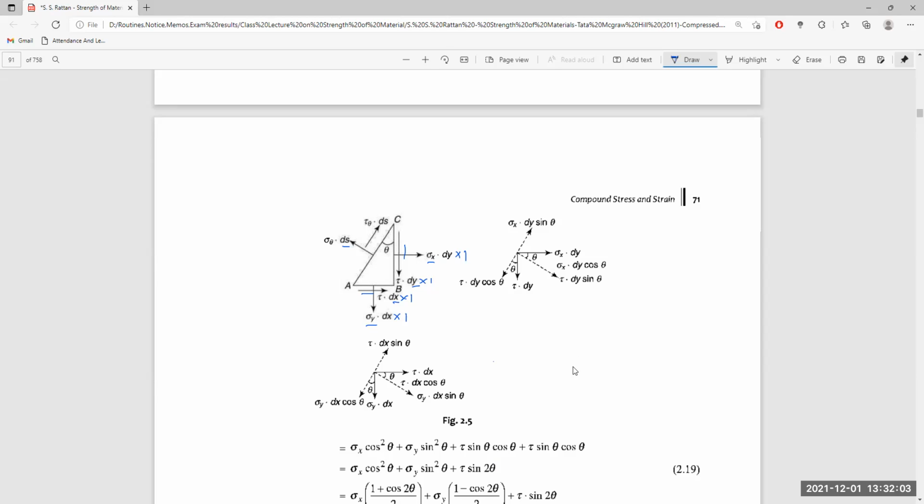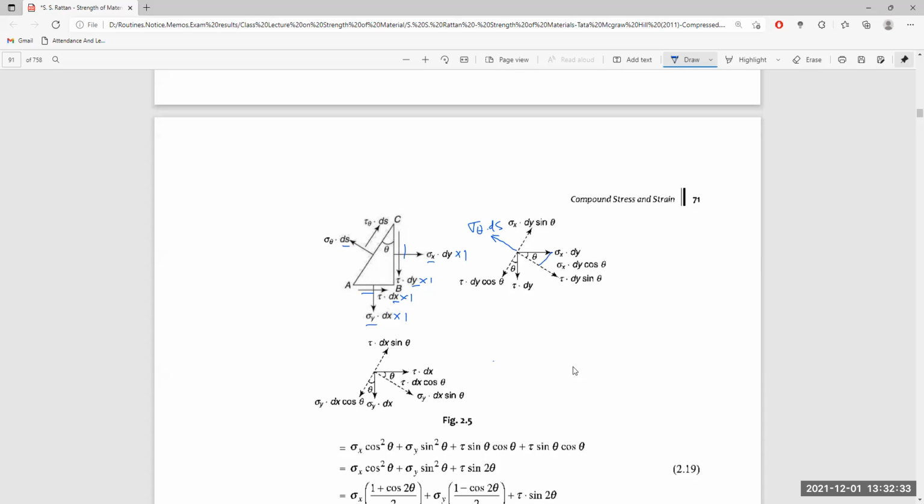let us consider the side AB, where this is the line of action of the stress sigma theta ds. So the line of action of the force sigma x dy is horizontal, and its component along this line sigma theta ds is like this.